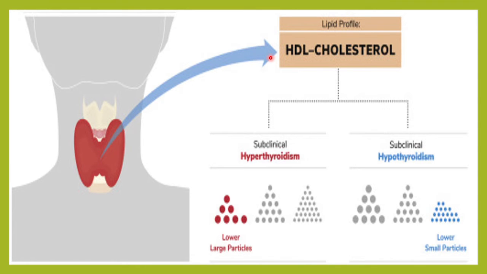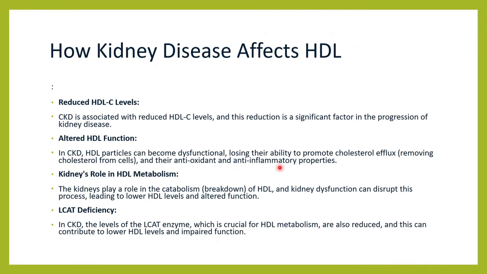Yes, thyroid abnormalities can also reduce your HDL cholesterol, especially hyperthyroidism. So now kidney disease. Kidney disease can also cause decreased HDL levels. So how does it reduce the HDL level? Chronic kidney disease is associated with low HDL levels. Whenever we see patients who have chronic kidney disease, they will have lower HDL levels, and this will also help in the progression of the kidney disease itself.